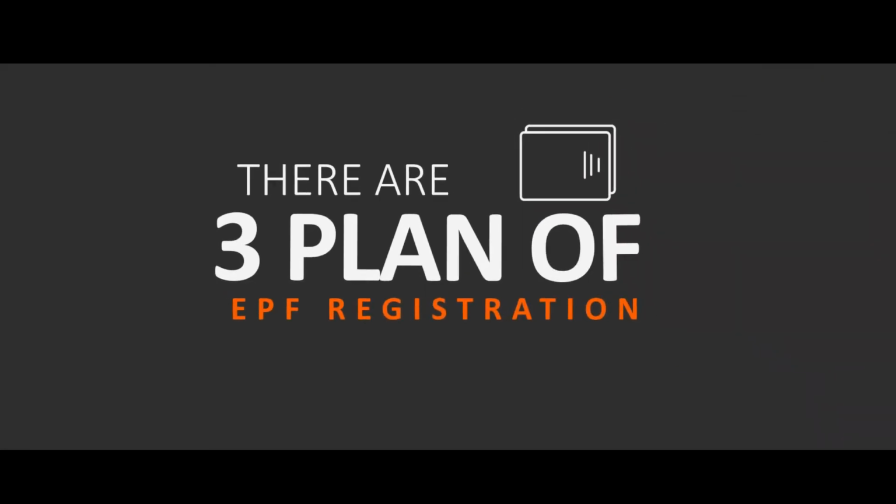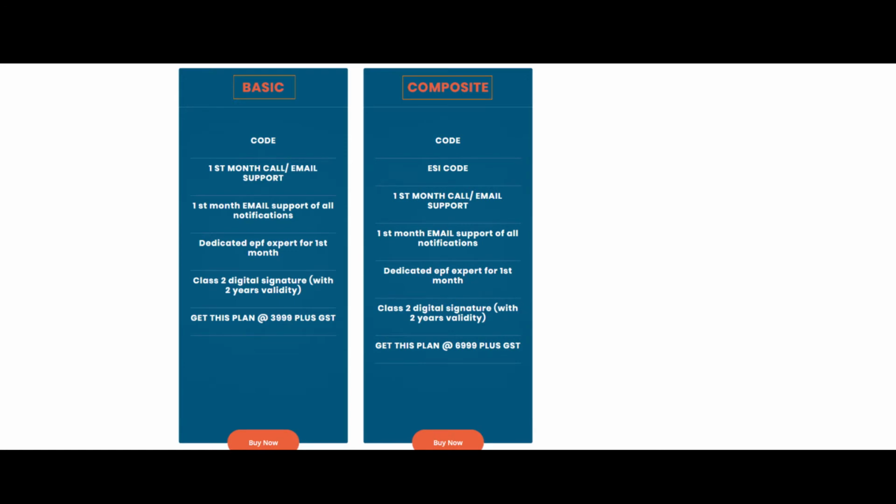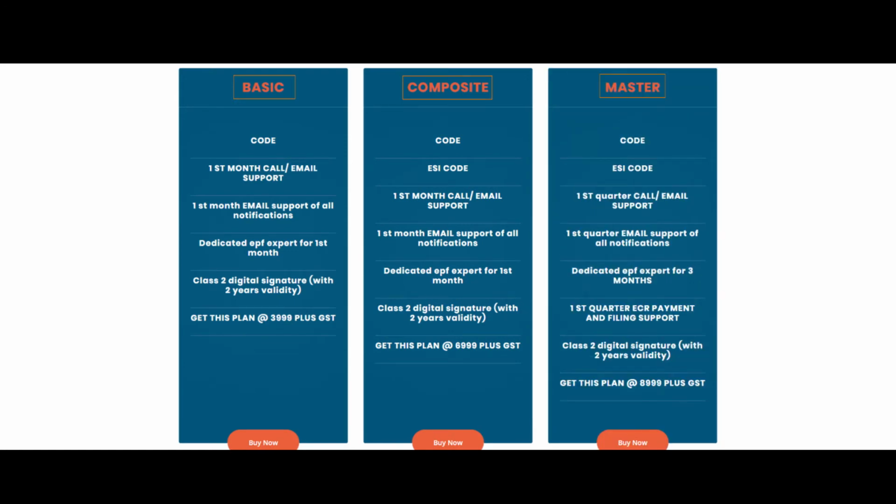There are 3 types of plans for EPF registration: basic, composite, and master. If you want to only register for EPF, choose the basic plan. If you want to register for EPF and ESI, choose the composite plan. And if you want to register for EPF, ESI, along with payroll management, you can choose the master plan.